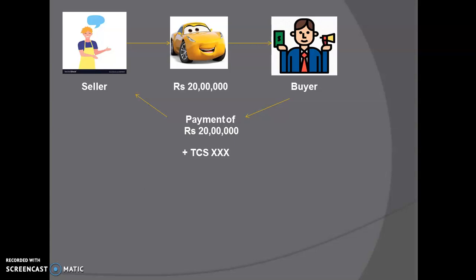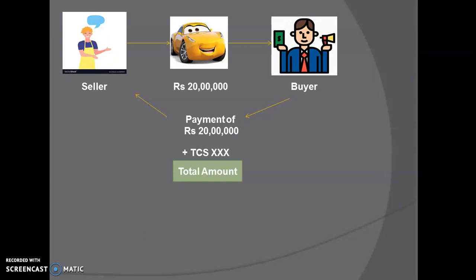So the buyer is going to pay the total amount to the seller. The total amount includes the value of the commodity plus the tax which is imposed upon that.